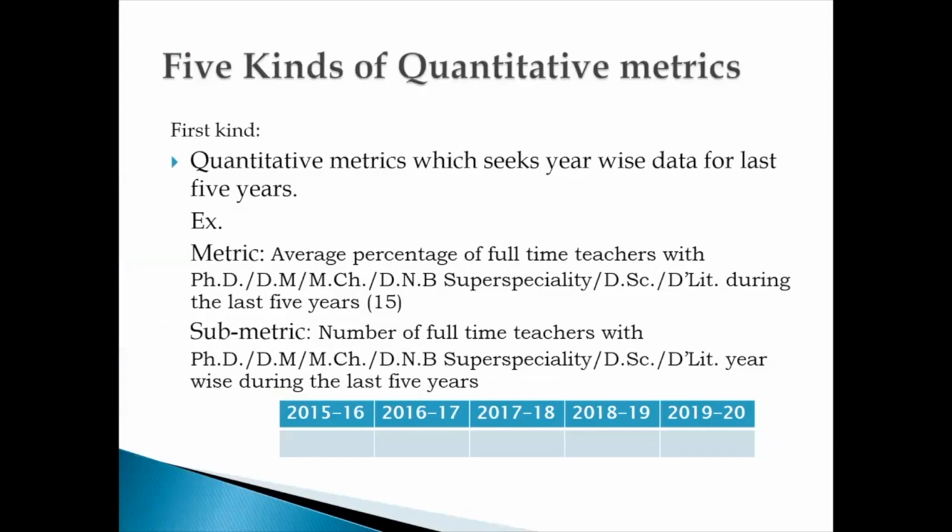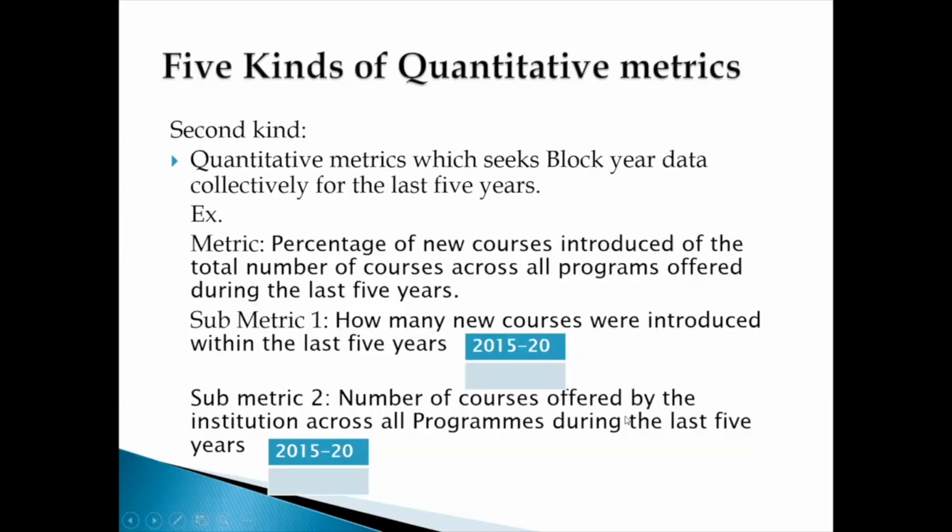So for your better understanding, what sort of quantitative metrics are we asking? The first basic type is where we ask for year-wise data for the last 5 years. An example I have kept here is average number of teachers with PhD, DM, MCh, DNB, super specialty. I have kept an example of 5 years: 2015-16, 2016-17, 2017-18, 2018-19, 2019-20. The second important type is where we ask for block year data, meaning collectively together for all 5 years. An example is percentage of new courses introduced of the total number of courses across all programs offered during the last 5 years.